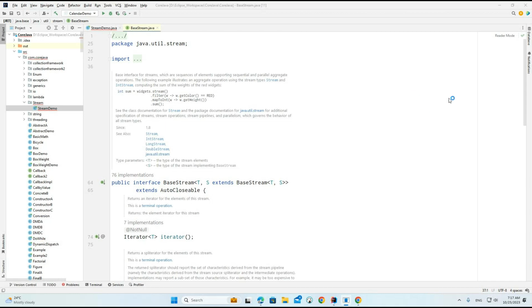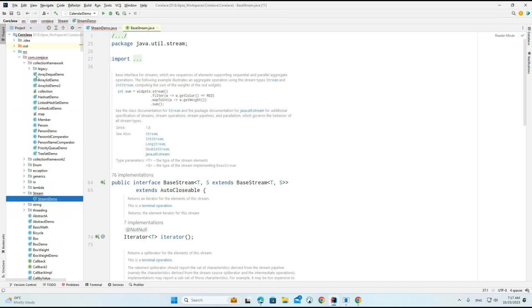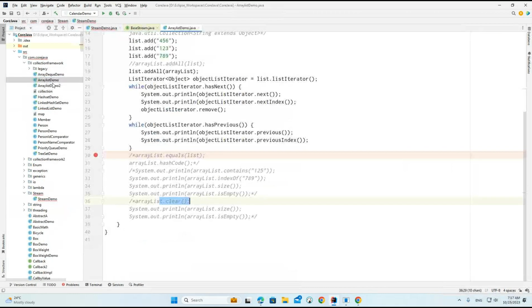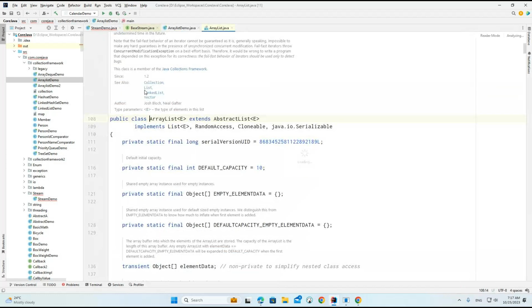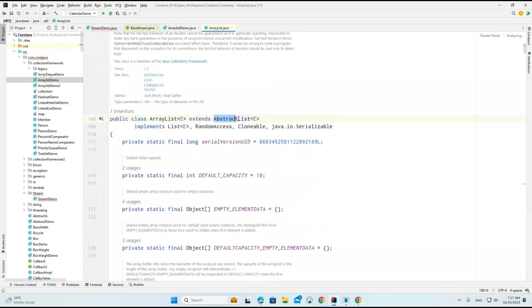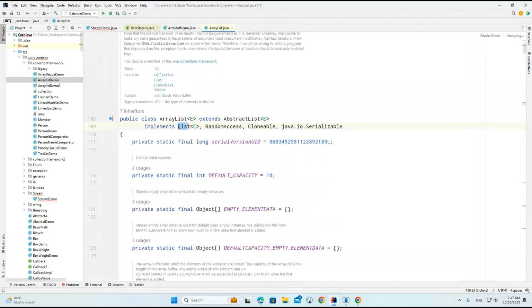Let's say you have a simple example called ArrayList. If you go to ArrayList here, this is one of the implementation classes. This one is an abstract class, and it is implementing this particular list. If you know the inheritance concept, you can easily understand this collection framework.